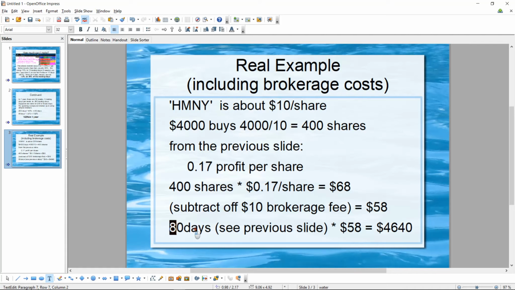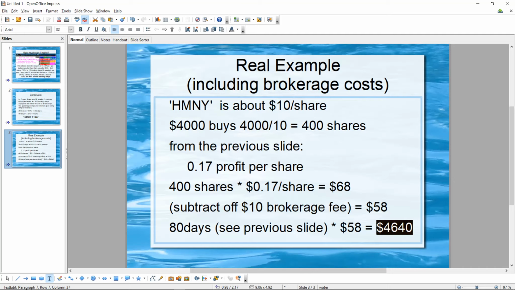Now we have 80 days of trading, from the previous slide, and each of those 80 days we end up doing $58. So you end up with 4,640 bucks. We started out with $4,000, and after 1 year we got $4,640.